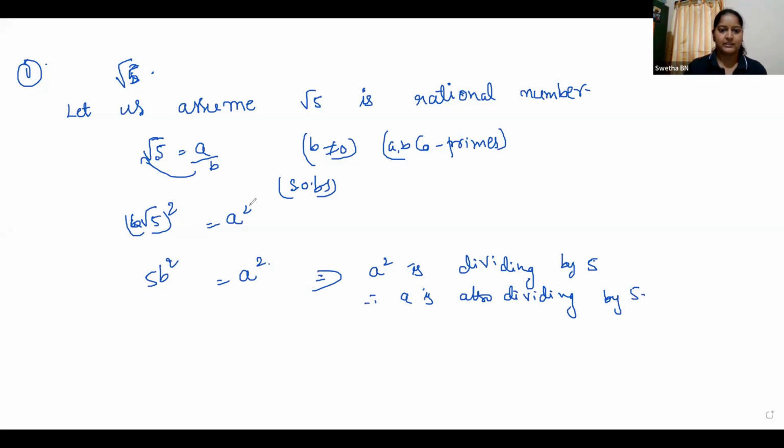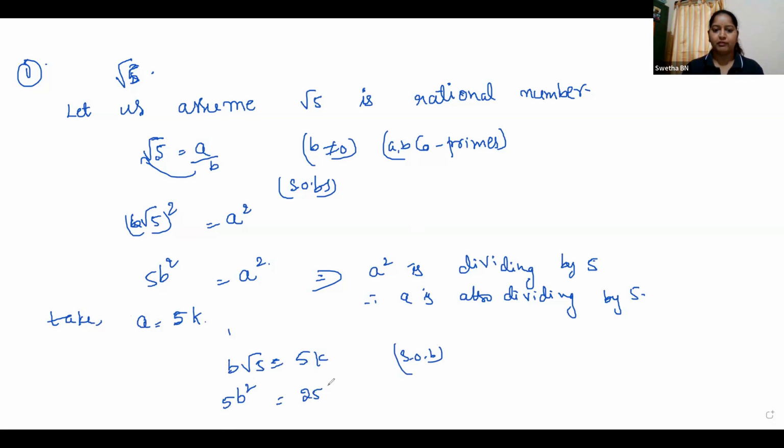Next, take A equal to 5C or 5K, anything you can take, no problem. B root 5 is equal to 5K. Square on both sides. 5 B square is equal to 25 K square, so B square is equal to 5 K square.